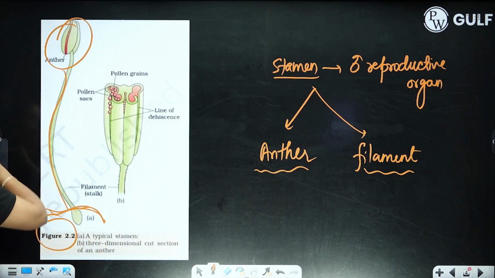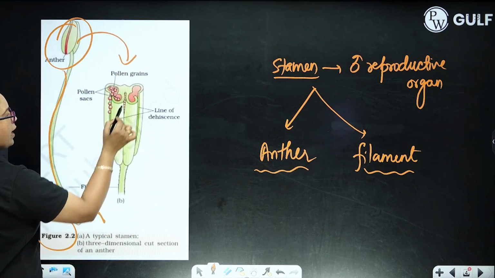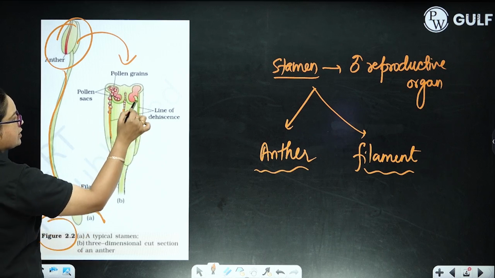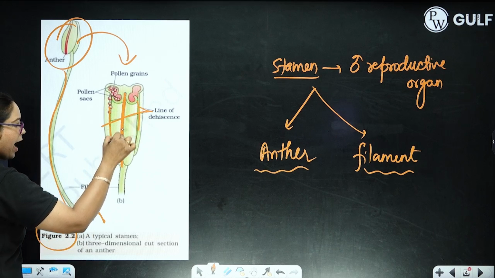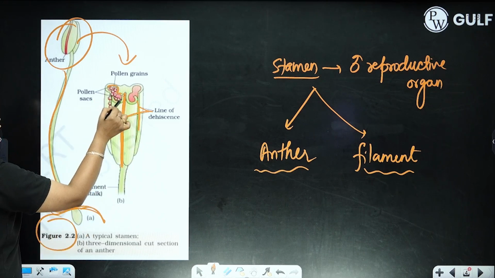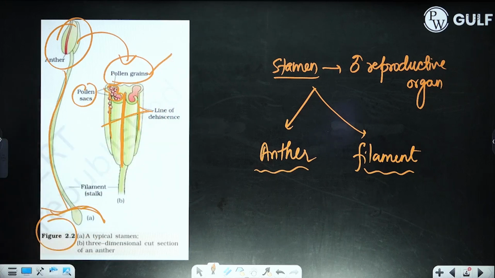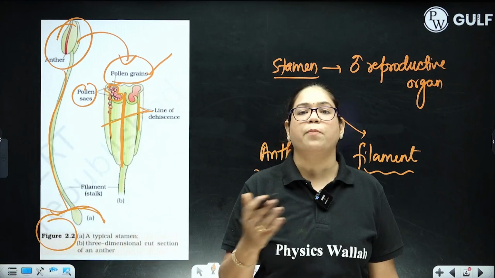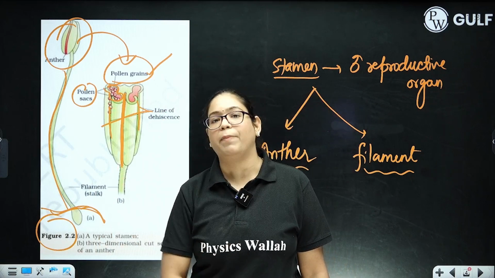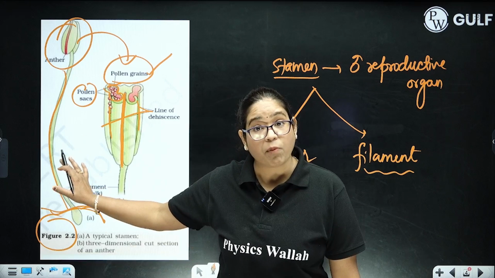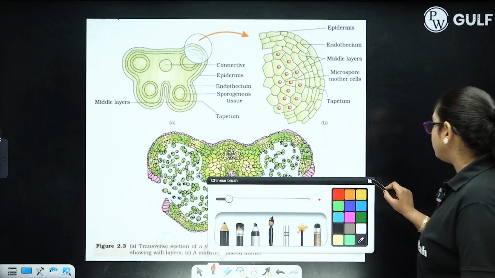This is your filament. Over here the transverse section of anther is shown where the line of dehiscence is present. You can see this is the line of dehiscence. This is the line showing the attachment of anther with the filament. These are your pollen sacs that have pollen grains. These pollen grains are released during the process of pollination for fertilization with the egg cell present in the egg apparatus. Very important diagram.